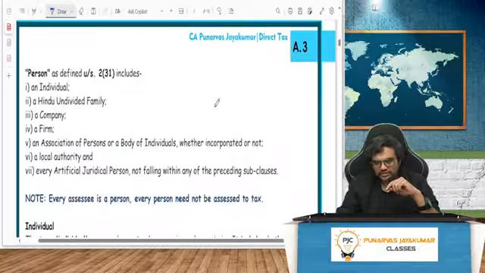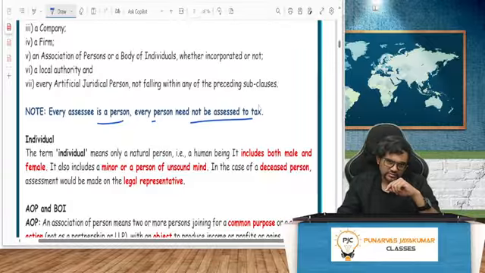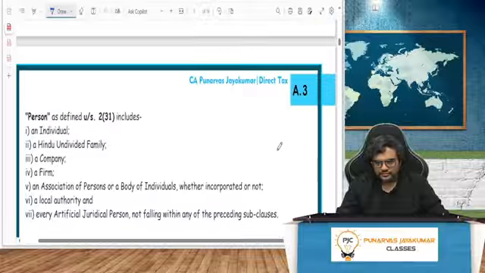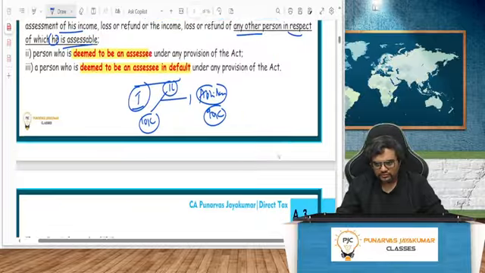Understood? Yeah. So, person we have seen everything. Every SSE is definitely a person, but every person need not be assessed to tax. Because for example, a charitable trust is a person, but not assessed to tax as of today. Tomorrow they can change it. No, individual will be all these people, no problem.